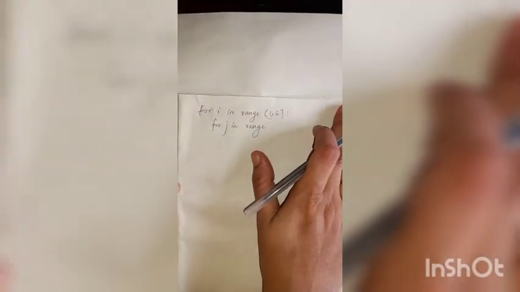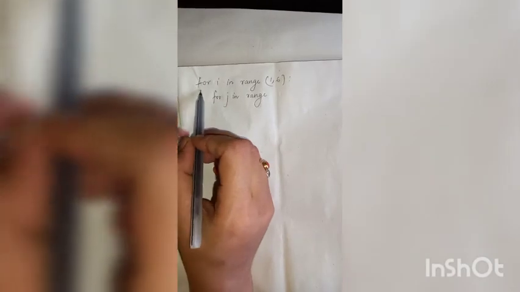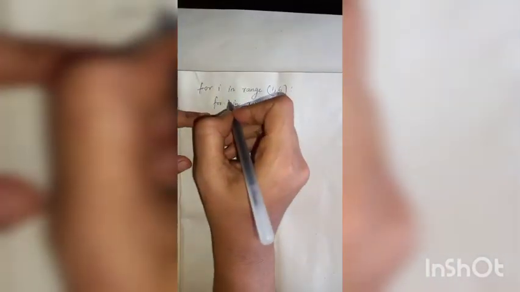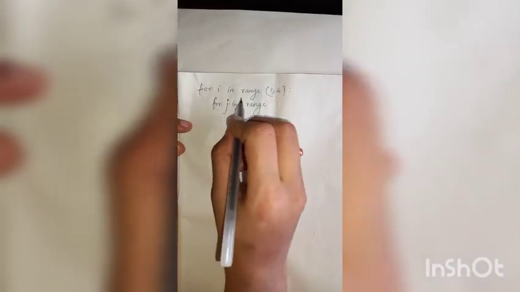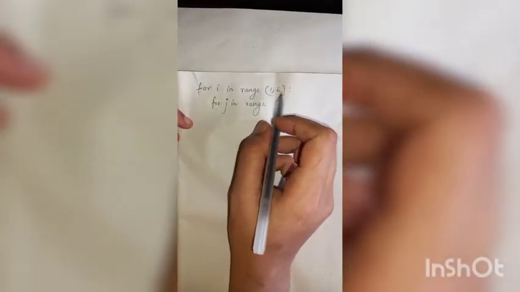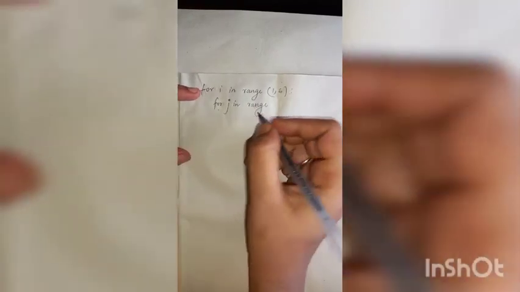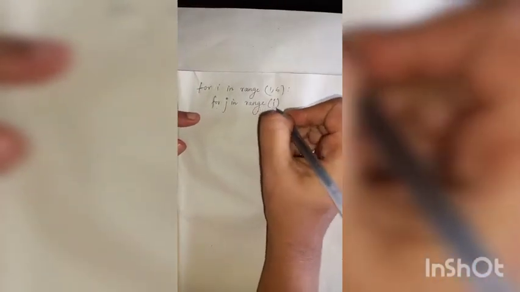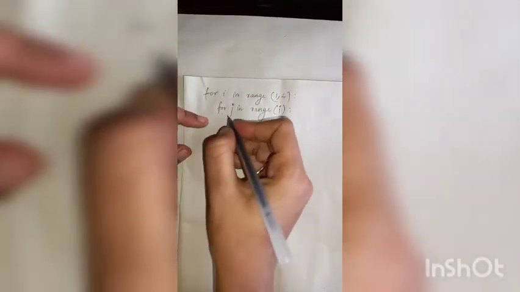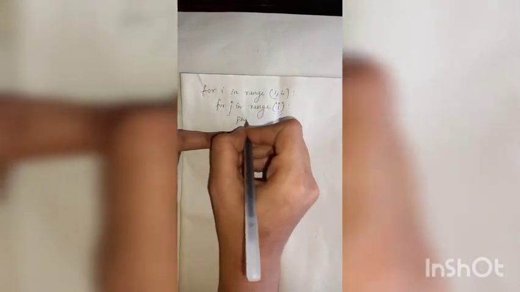Children, let us see how a nested for loop works. In a nested for loop, there is a for loop inside a for loop. So let us see how it works. For I in range 1, 6, for j in range I, print.